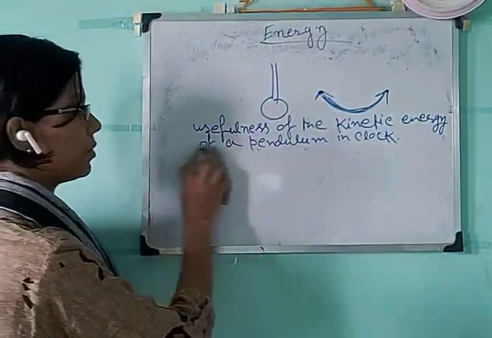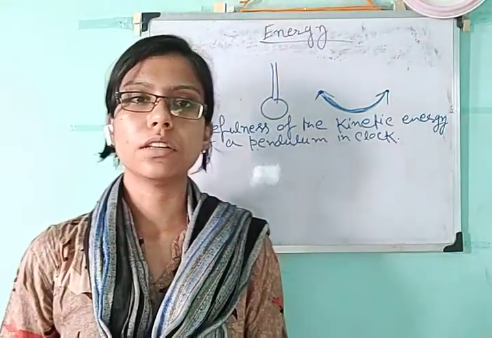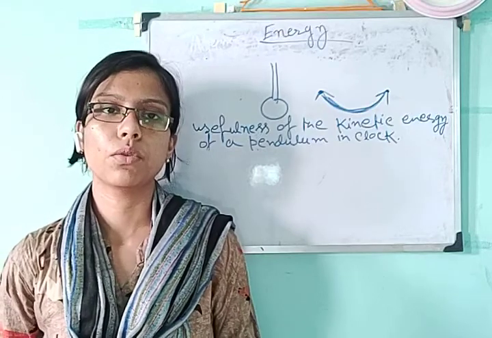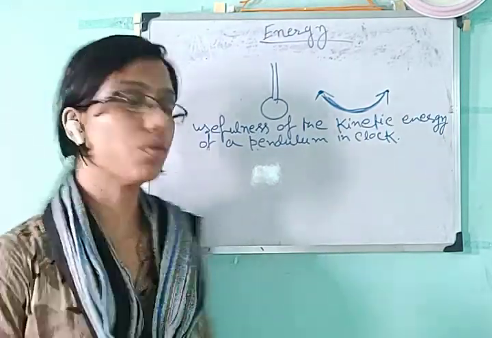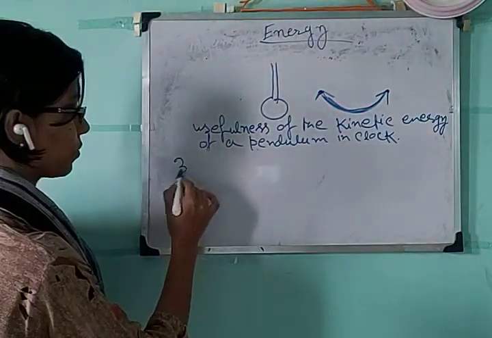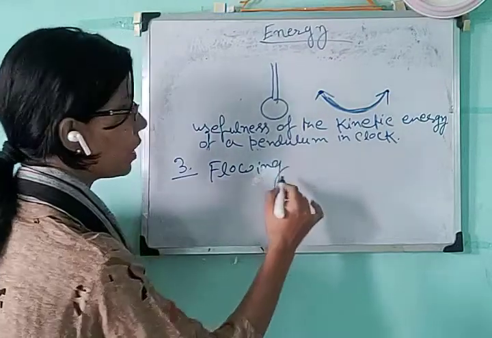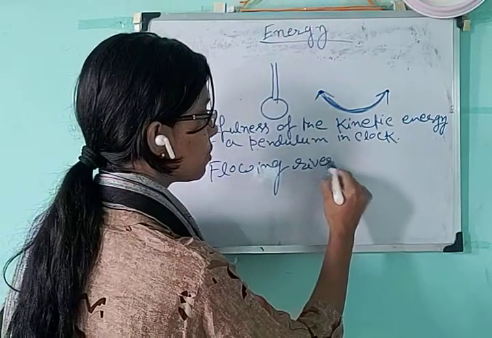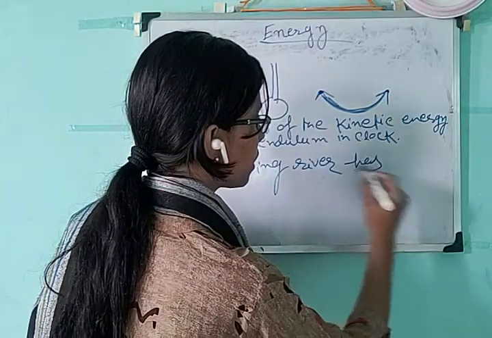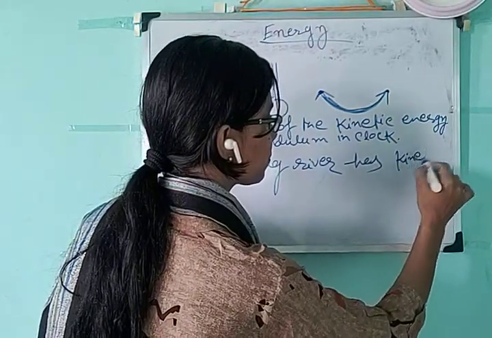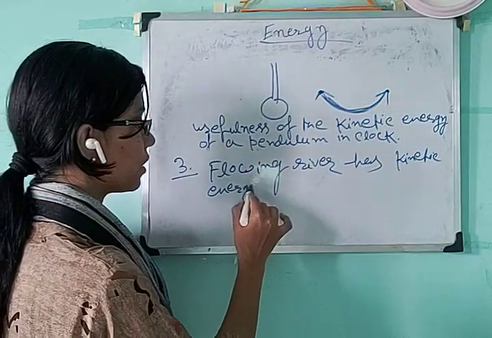In daily life, in some rivers or seas, you can see that some garbage is flowing. Wooden logs are flowing. Why? Because a flowing river means it is in motion. So a flowing river has kinetic energy.